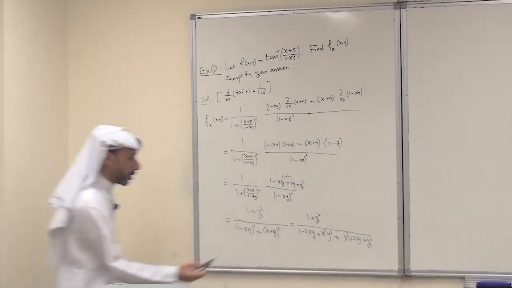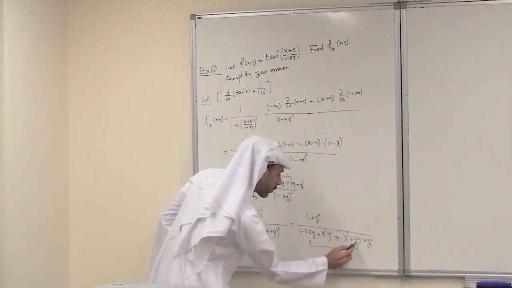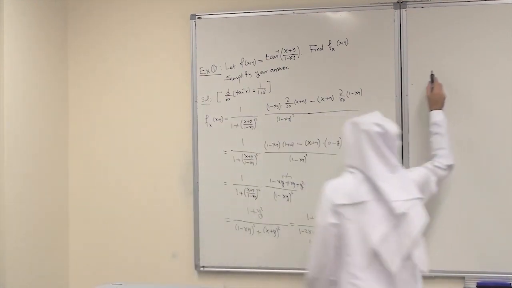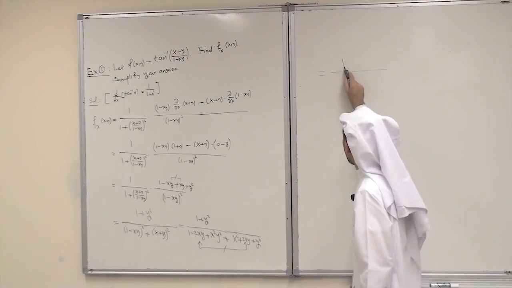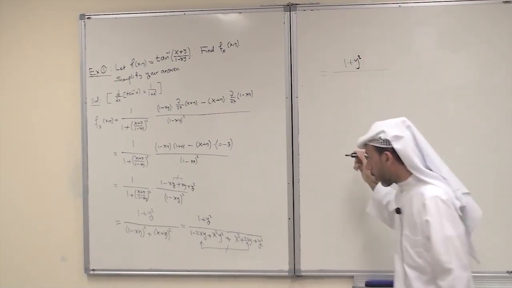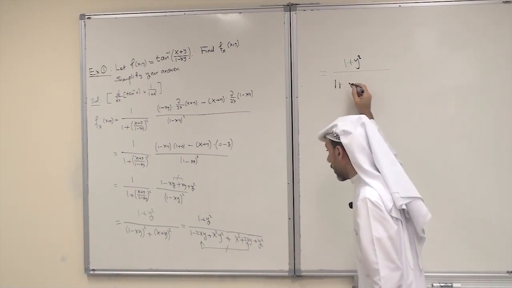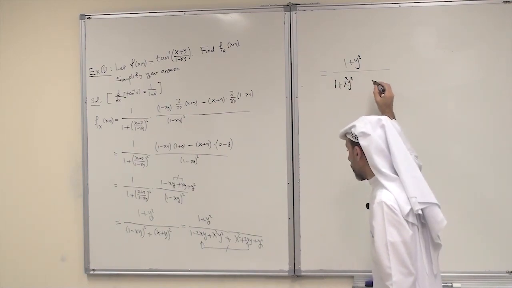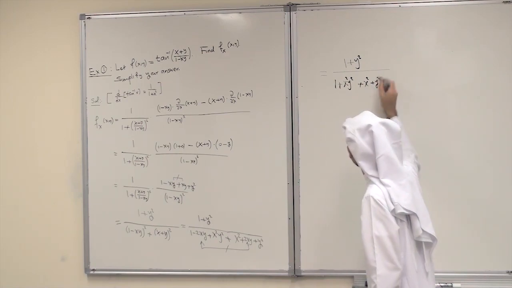And you can see these two terms can be cancelled. So you end up with the following: equals 1 plus y squared over 1 plus x squared y squared plus x squared plus y squared.